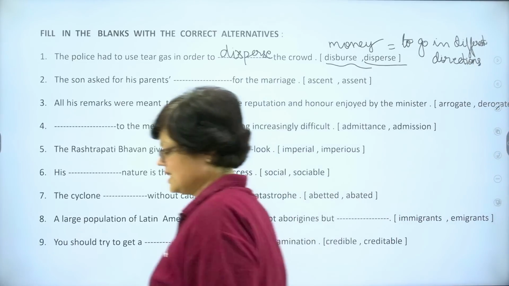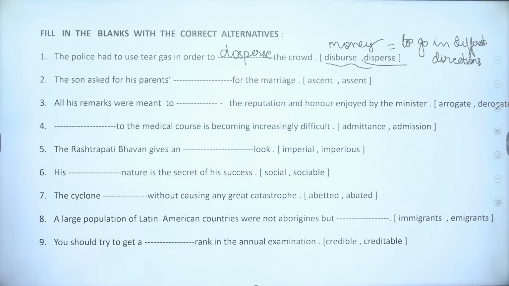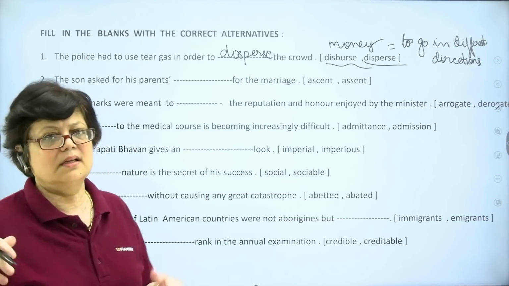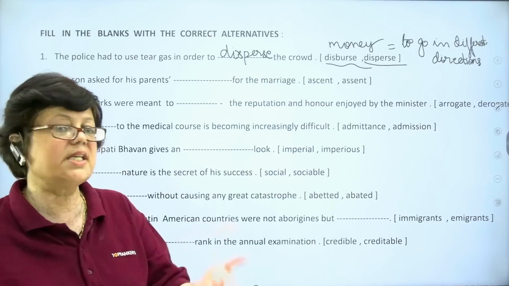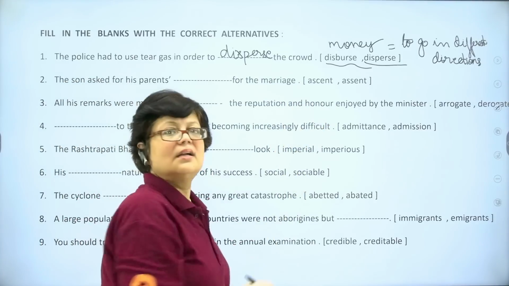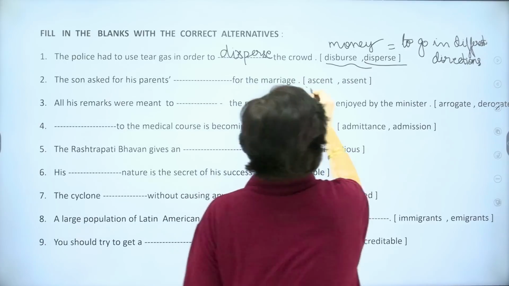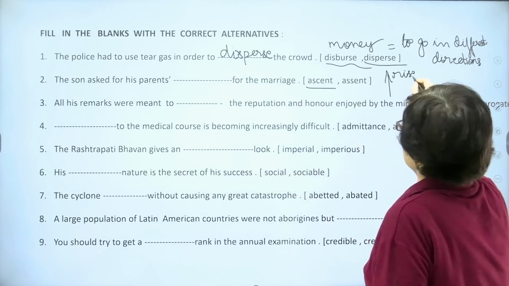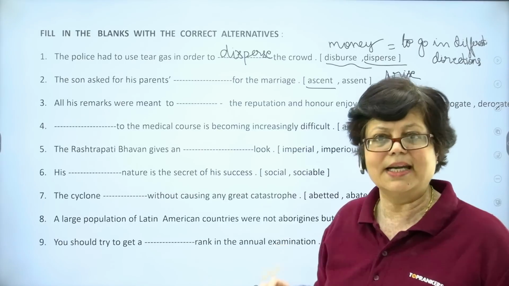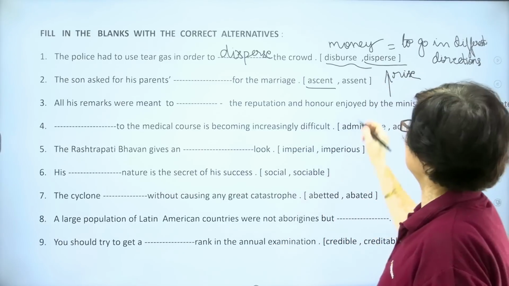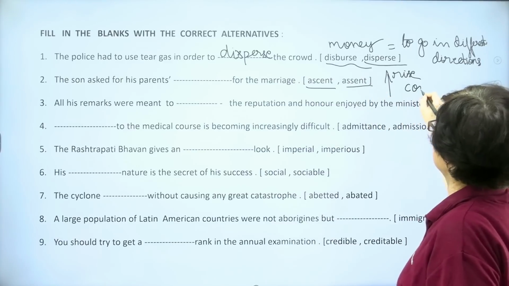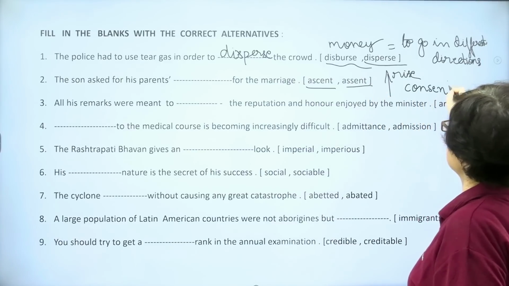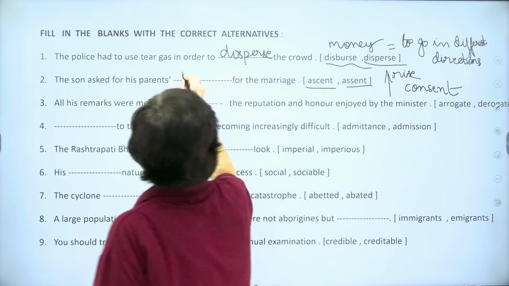Next, the son asked for his parents' dash for the marriage. For the marriage, the son is asking for his parents' obvious permission. But which is the word? Is it ascent or assent? The first word, ascent, means rise. You might have heard ascending order, descending order. And the second word, assent, means consent or to agree. So our answer is assent.